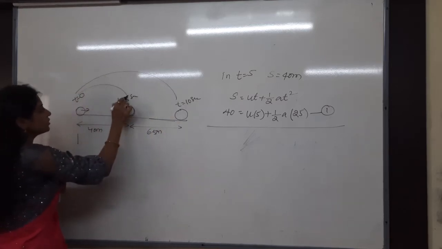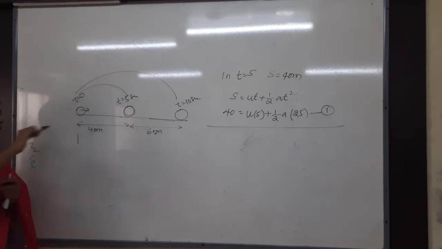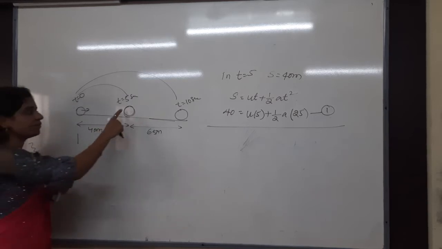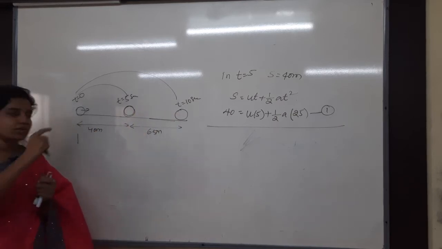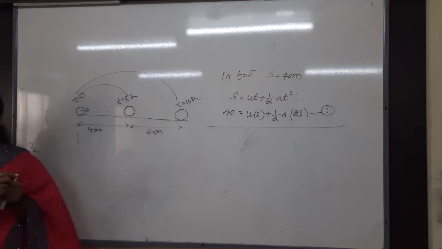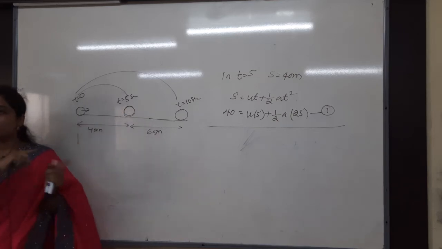Once t is equals to 0 to 5 and then t 0 to 10. What is the reason why again you have to take this only? Means for both initial velocity is same. What they are asking to find out? Initial velocity only, na? Whenever you are taking from here to here, is this initial velocity? It cannot be initial velocity. Why? Because it is already travelled some distance. So for this distance it will be final velocity. V will be there. So V is changing.